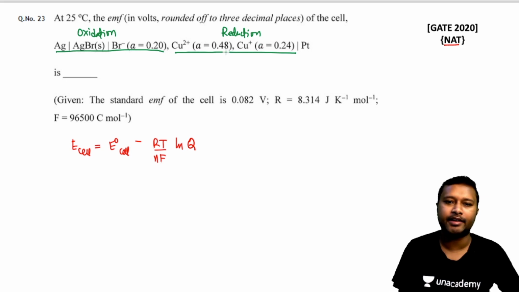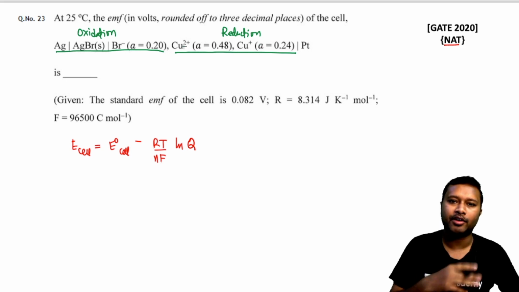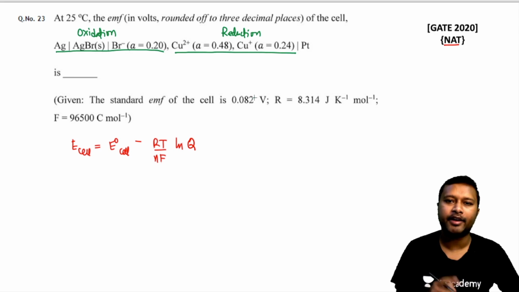in order to become copper plus, and that's also obvious because you can see the oxidation state is decreasing here. So if I write down the cell reaction, my copper plus 2 is getting converted into copper plus 1. All right, so this is as simple as that. I have just taken it like this. Okay, now what about the oxidation part?